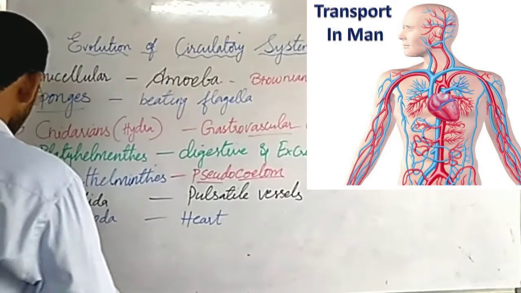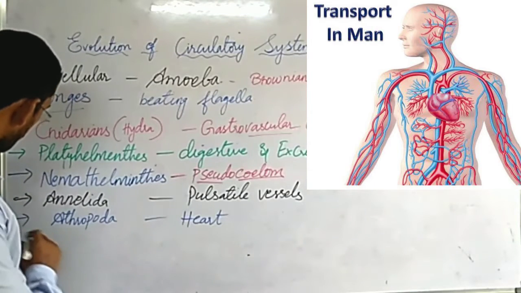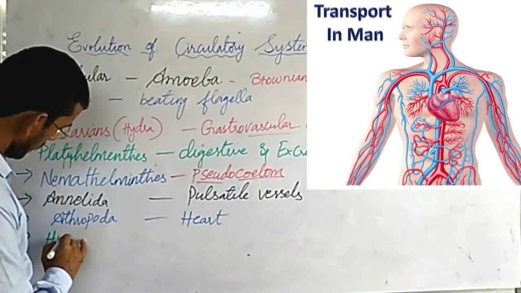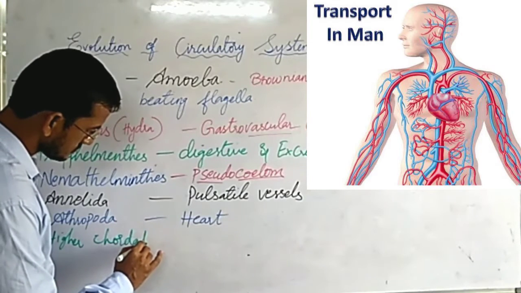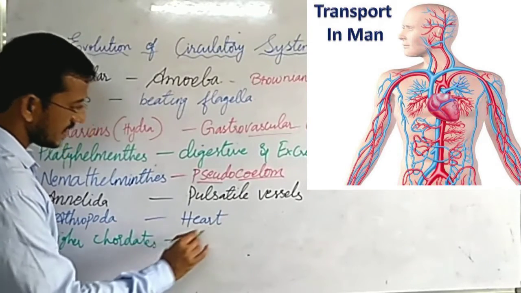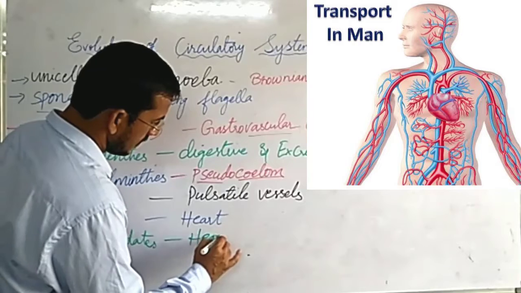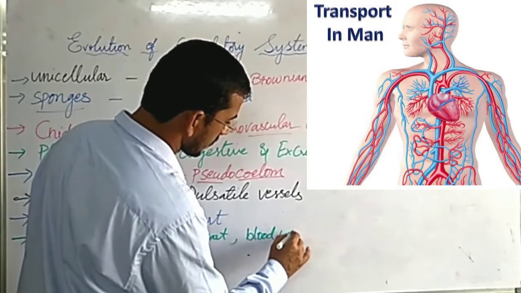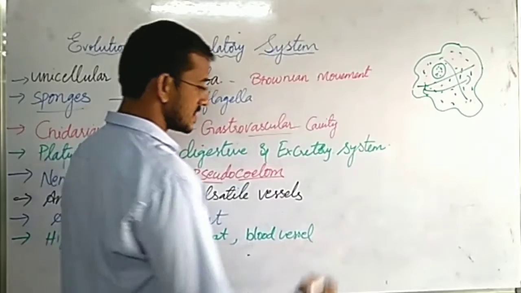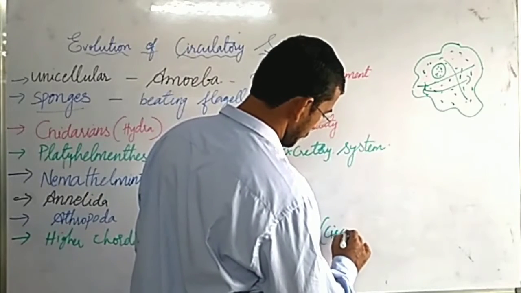So in higher chordates, they have heart and blood vessels. A separate circulatory system is present.